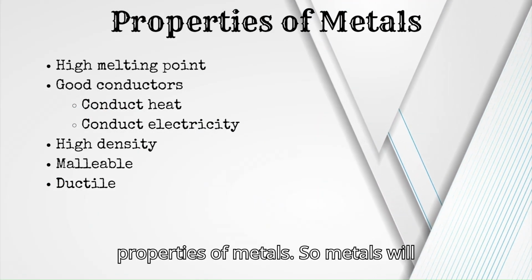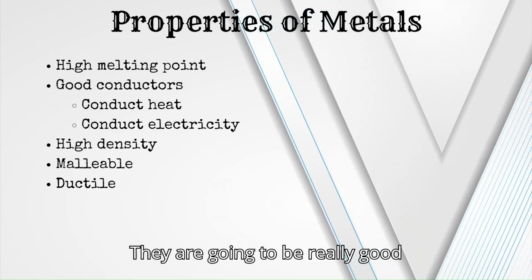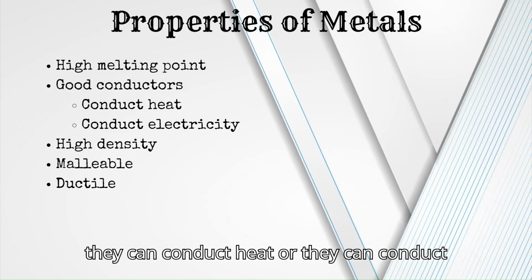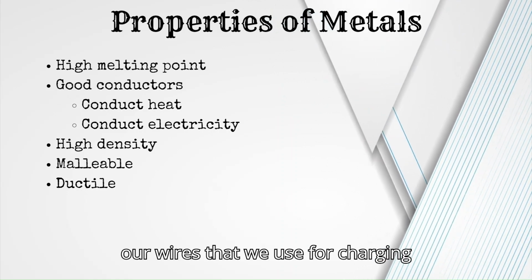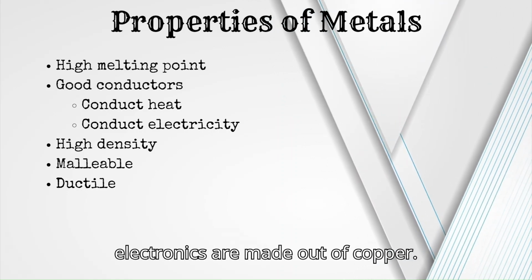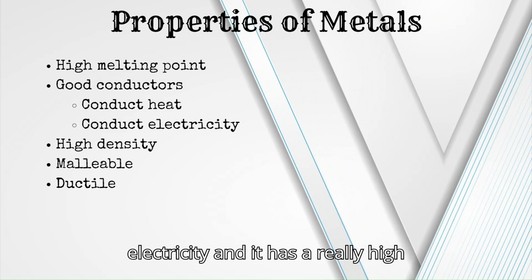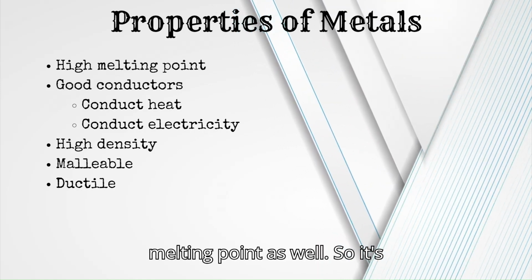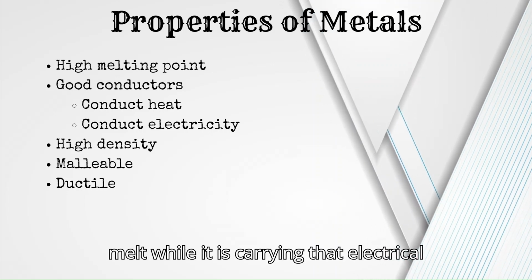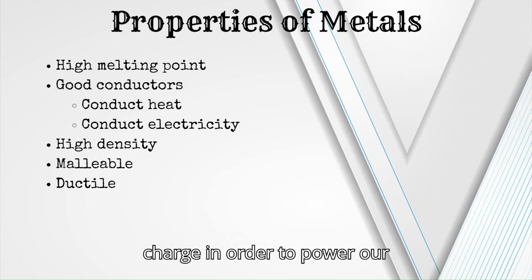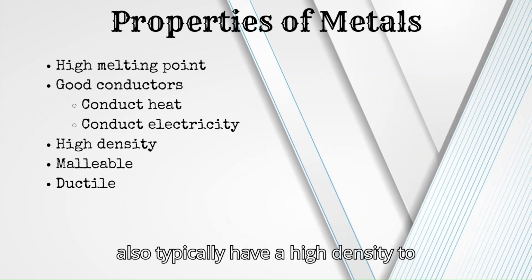Let's go ahead and talk about the properties of metals. So metals will typically have a very high melting point. They are going to be really good conductors, and what that means is that they can conduct heat or they can conduct electricity. This is why the majority of our wires that we use for charging electronics are made out of copper. Copper is extremely good at conducting electricity and it has a really high melting point as well, so it's less likely to catch on fire or to melt while it is carrying that electrical charge in order to power our devices. Metals will also typically have a high density to them.